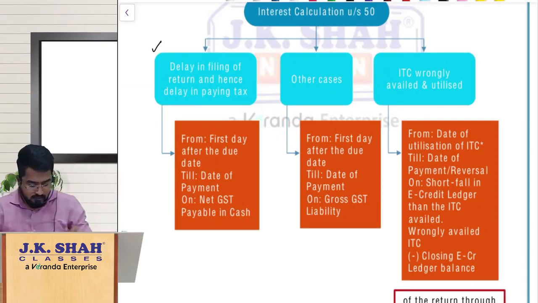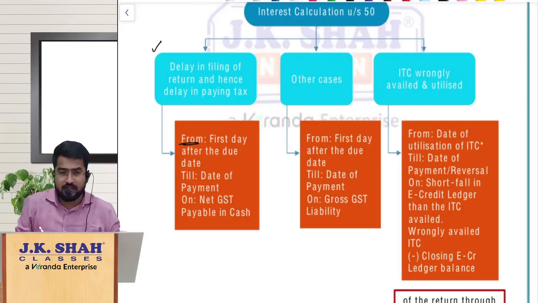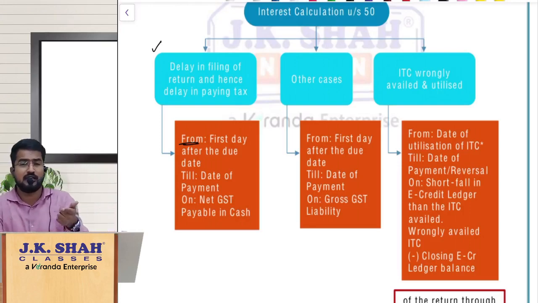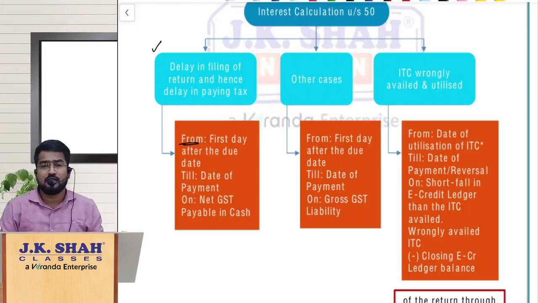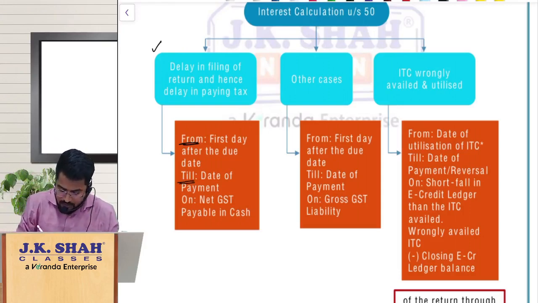Then the interest shall be calculated from the first day after the due date for filing that return. See, the return has been delayed, GSTR 3B. Let us assume July month GSTR 3B, on or before 20th August you should file. You are filing it on 25th August. 5 days delay happened. So from 21st August till 25th August, 5 days.